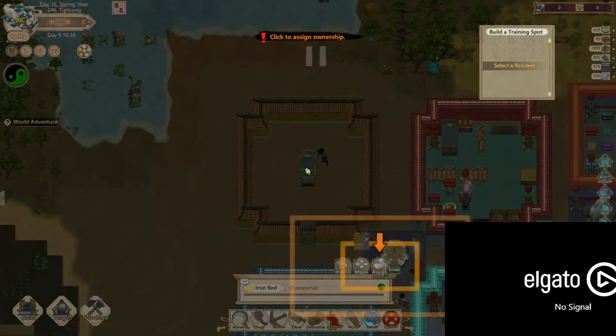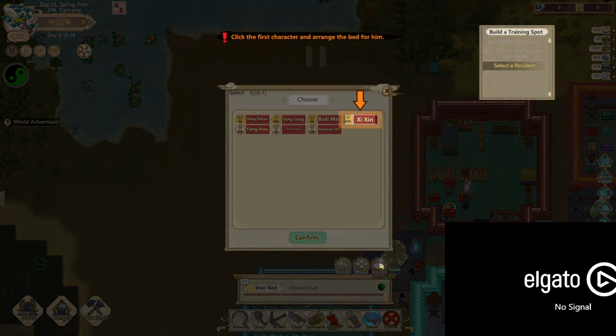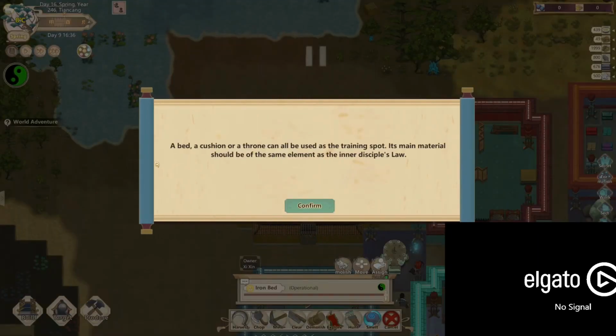Iron bed. Firm. A bed, a cushion, or a throne can all be used as the training spot. Its main material should be of the same element as the inner disciple's law.